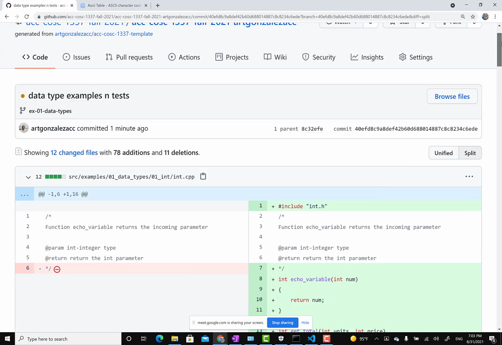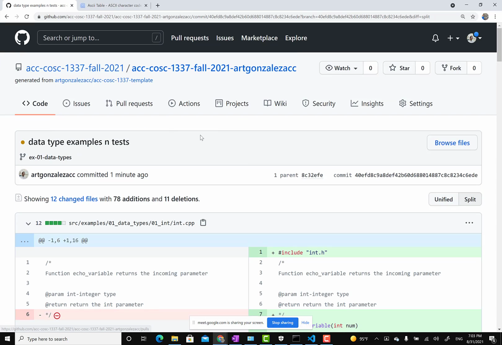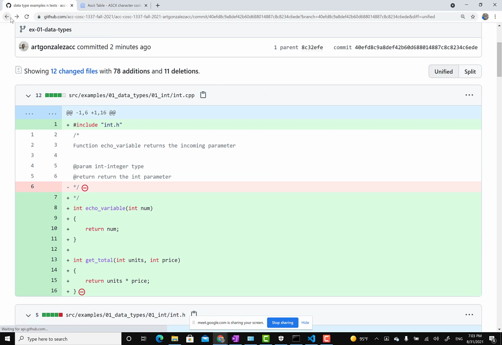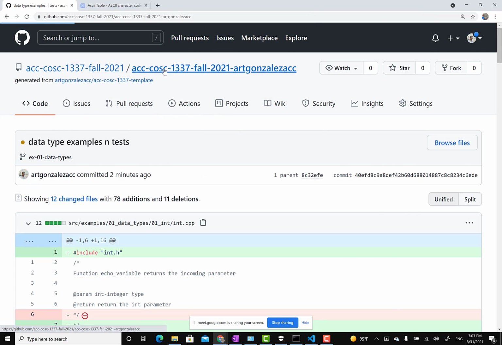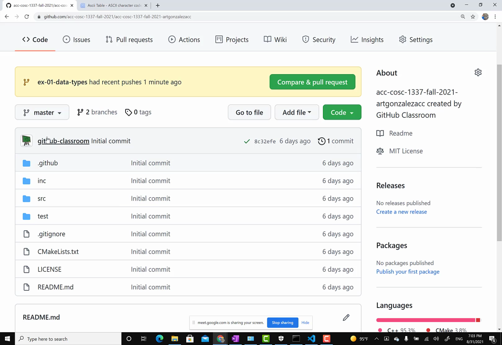And one other thing, this is recorded, right? So I'm going to post it so that students understand how GitHub is working with check-ins, commits, pushes, and branches. So if I go back, well, let me go to my home page here. So I go here. I'm in master. Notice master still says initial commit, and it happened 6 days ago.